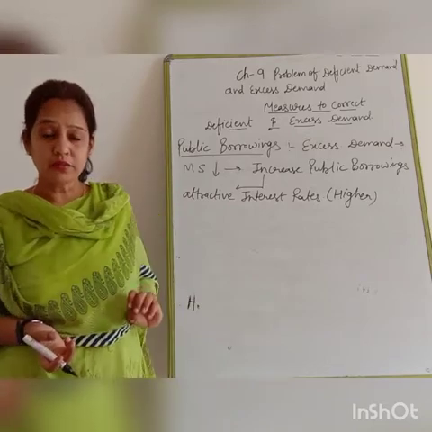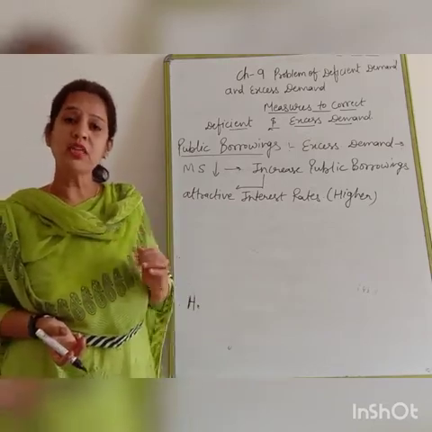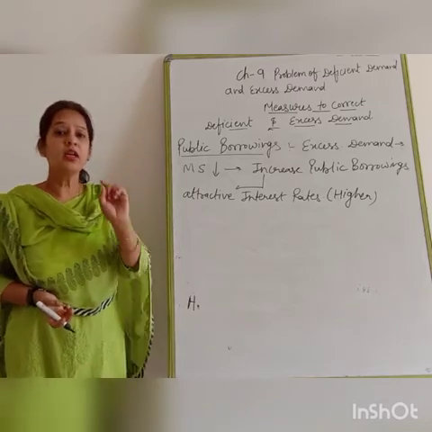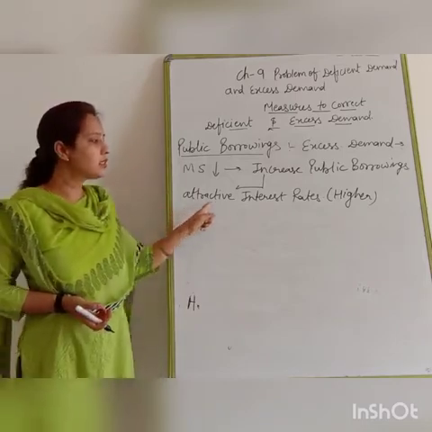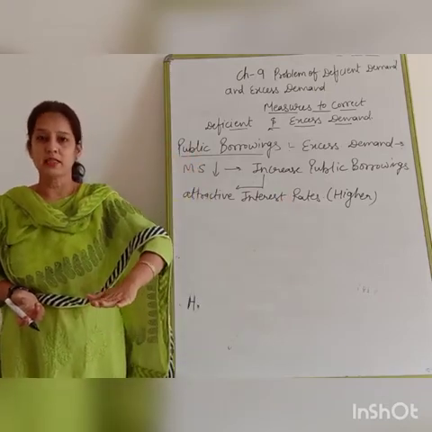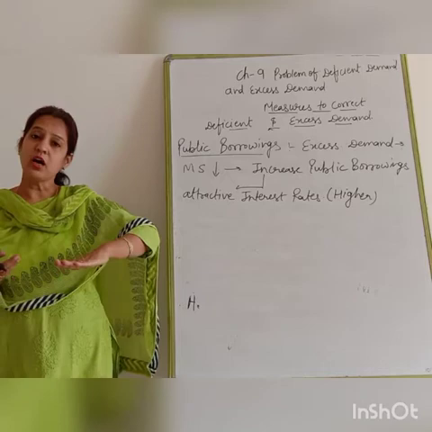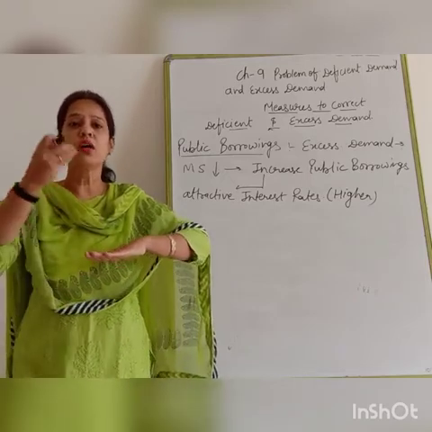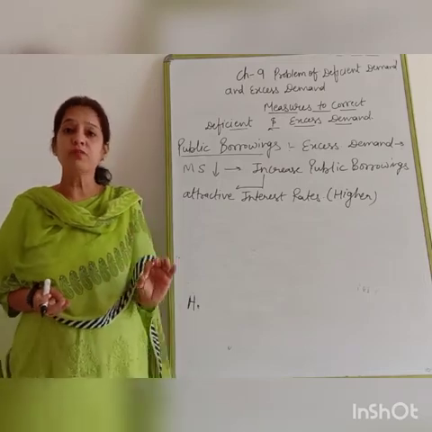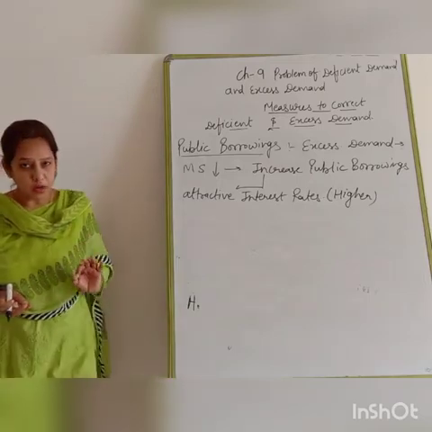I am going to explain again how to correct deficit demand through public borrowings. When there is deficit demand in the economy, it means money supply is less in the economy. In that condition, government is going to decrease the interest rate. Because of this, we are not giving borrowings to the government. When we are not giving borrowings to the government, we have a higher amount left.